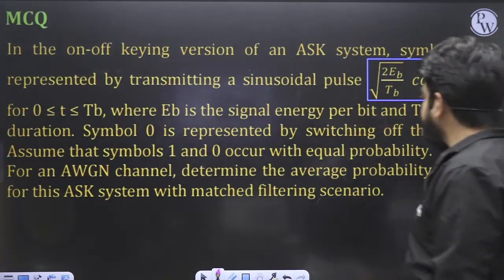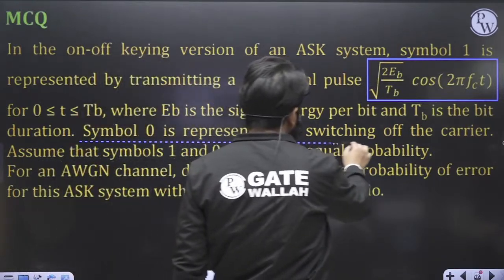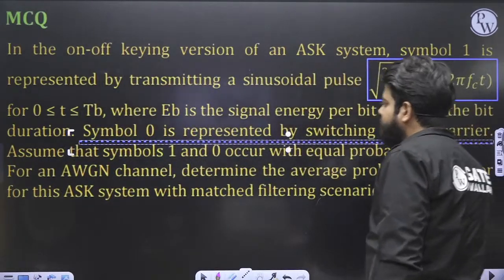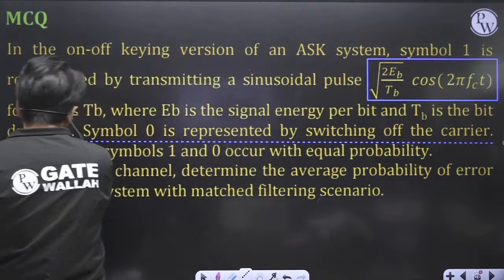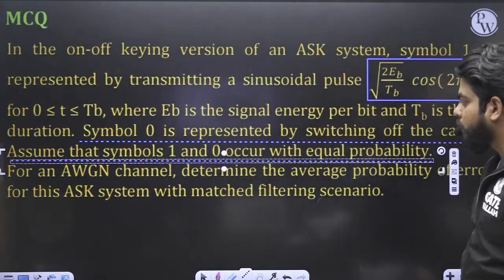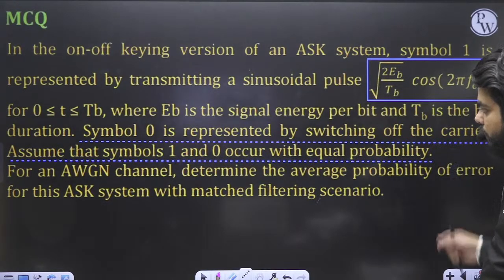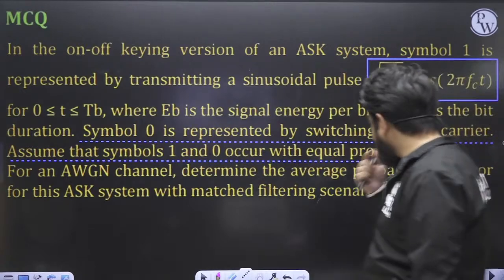Symbol 0 is represented by switching off. I have already told you that while transmitting the symbol 0, we do not transmit anything at all. Assume that symbols 1 and 0 occur with equal probability. For an AWGN channel, determine the average probability of error for this ASK system with matched filtering.